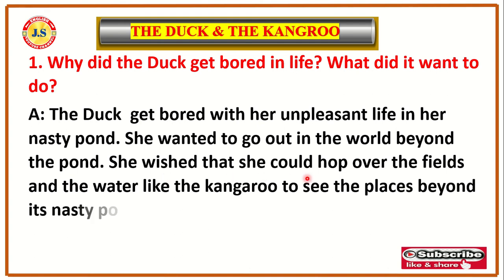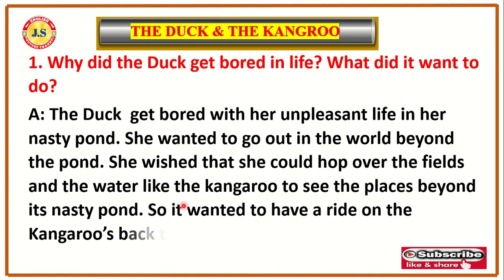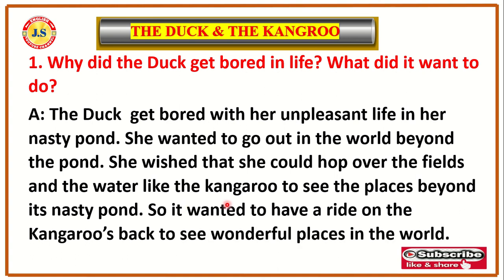She wished that she could hop over the fields and the water like the kangaroo. The exact pronunciation of the word is kangaroo. Here she wanted to jump or hop like the kangaroo to see the beautiful places beyond its nasty pond. So it wanted to have a ride on the kangaroo's back to see such wonderful places in the world. So it is the first question.